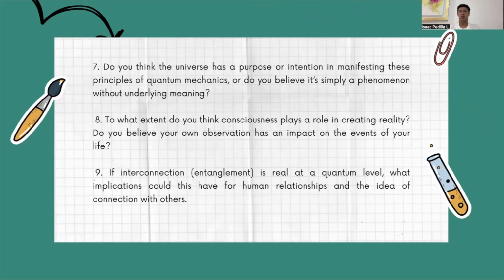So I feel like humans are entangled in some way. When we spend too much time with people, we become entangled not just emotionally but physically. We start acting in coexisting ways. So yeah, entanglement really affects human relationships and the idea of connection with others, because now we have empathy. We can feel and understand other people and become entangled with their feelings, their way of acting, and everything.